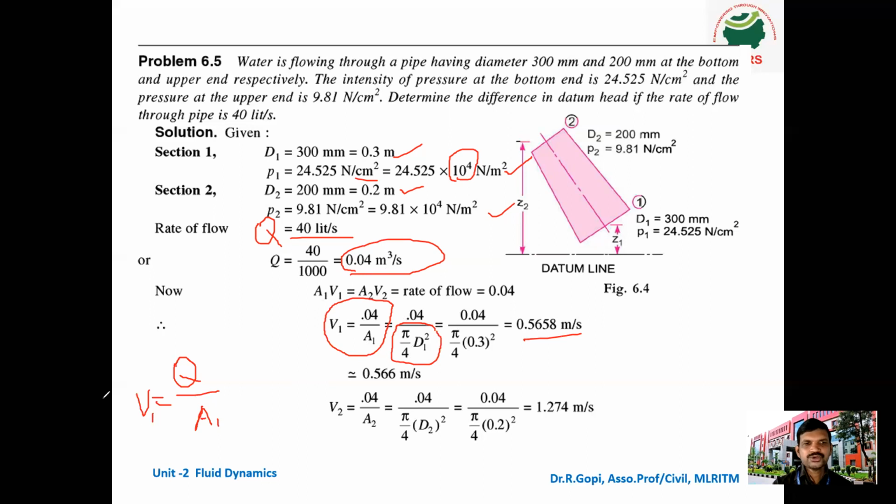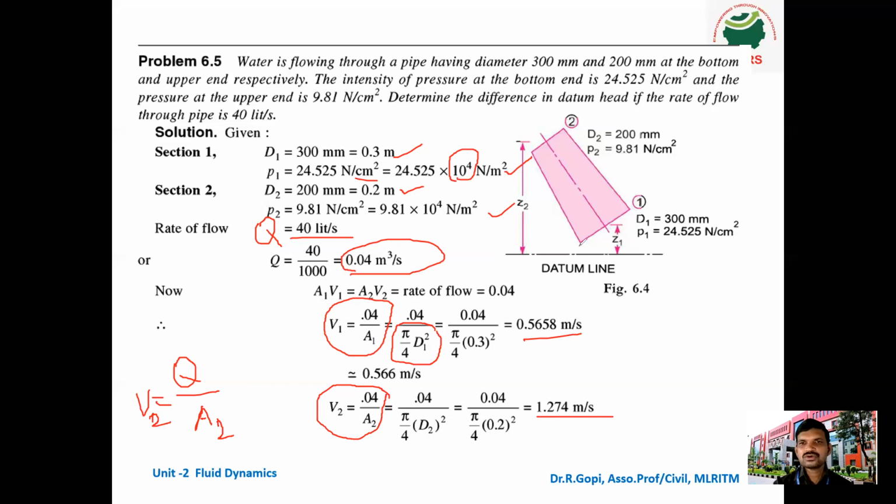In the same way, V2 is Q divided by A2. The discharge is the same, so Q is 0.04 divided by pi by 4 into 0.2 the whole square. Finally, it is 1.274 meter per second. This is the second velocity.